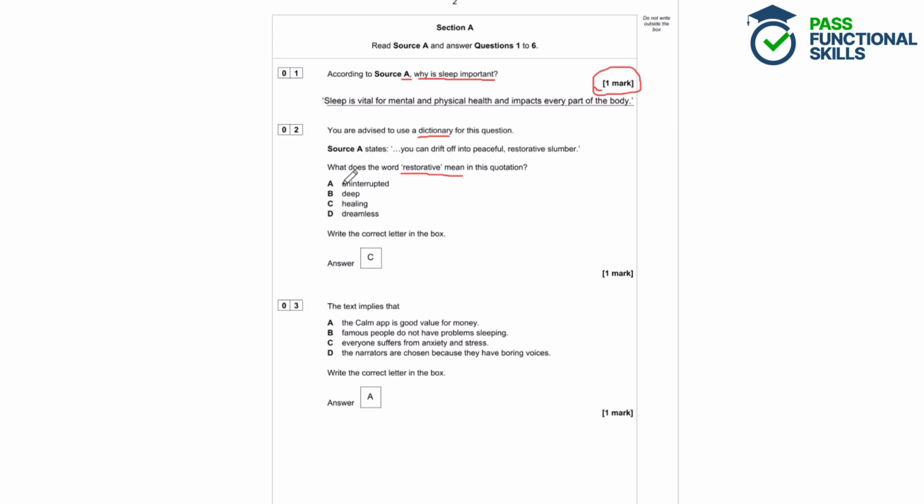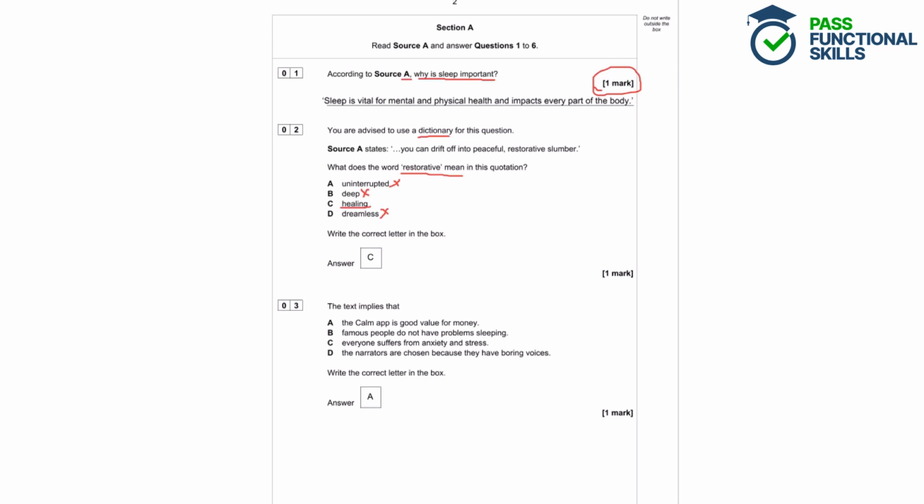So uninterrupted definitely doesn't fit the bill here. Deep, well no, it doesn't mean a deep sleep. It has to be to do with health or restoration. So it would be C, healing. That is definitely to do with health, definitely to do with restoring somebody. And then finally, dreamless is incorrect. Now, if you didn't know what any of these words mean, you could look those up in the dictionary as well, and then you would have to decide which definition best fits with this word restorative.